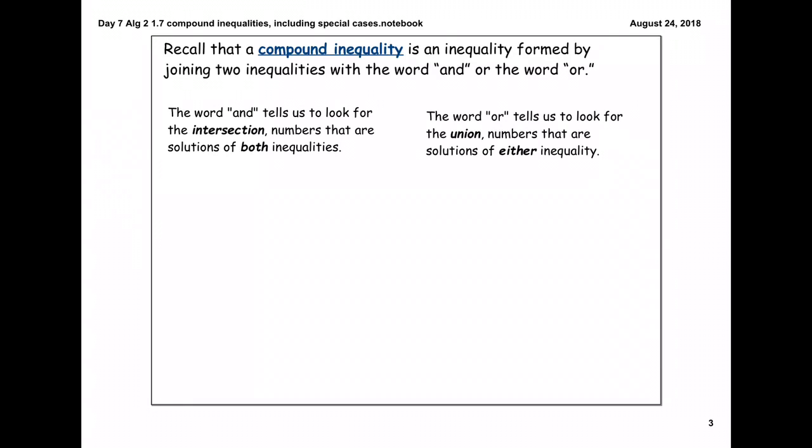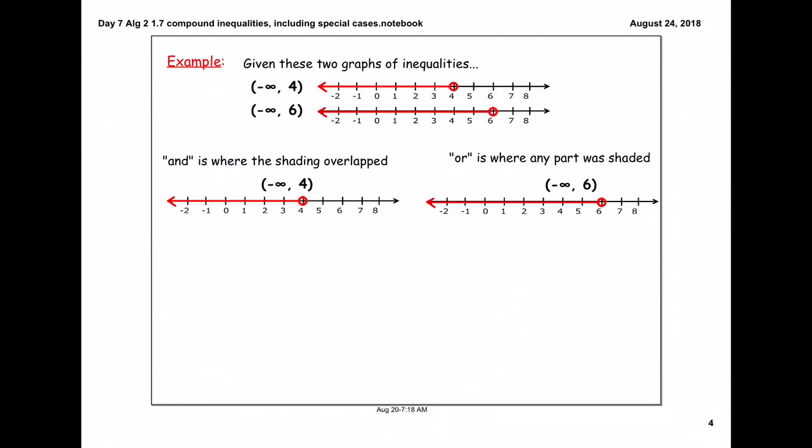Recall that a compound inequality is an inequality formed by joining two inequalities with the word and or the word or. The word and tells us to look for the intersection, numbers that are solutions of both inequalities. The word or tells us to look for the union, numbers that are solutions of either of the inequalities.